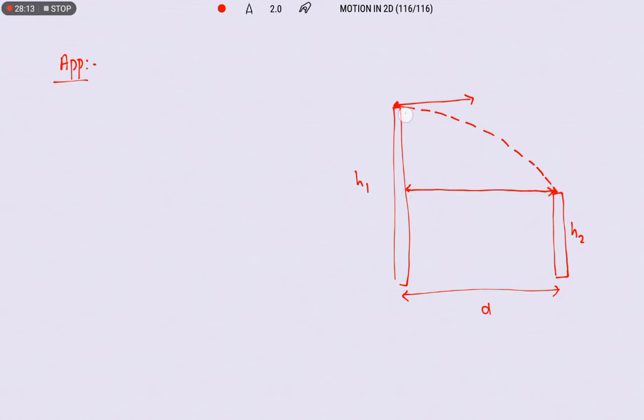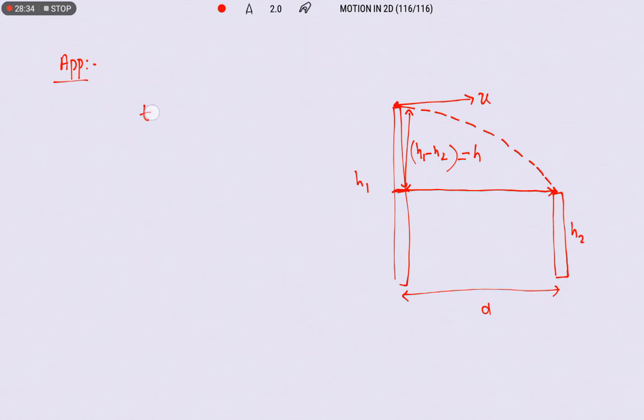So this height we can take as h1 minus h2. Okay, so the same level will be here. With h2, it is the same level of the point. So this we can take simply as h. And what is the velocity of the projection? u is the velocity of the projection.